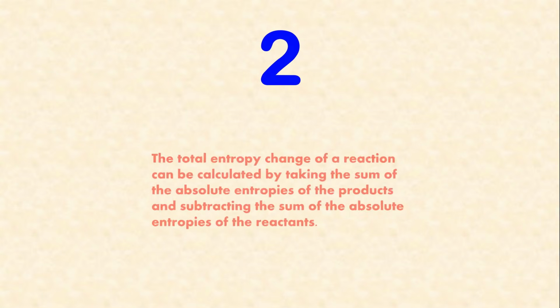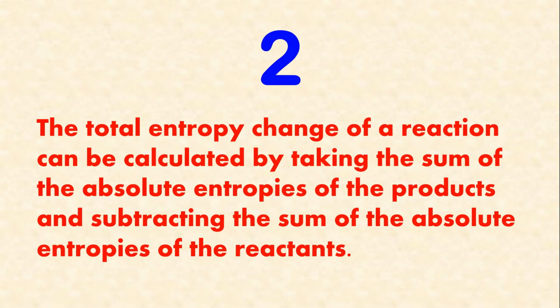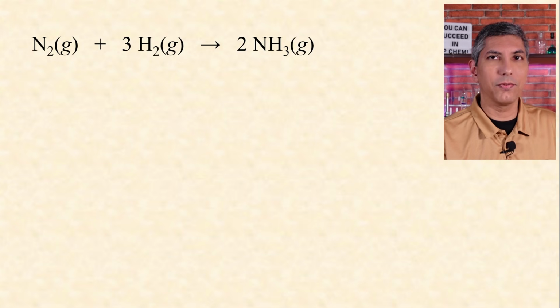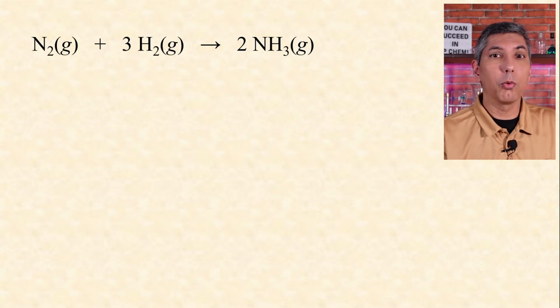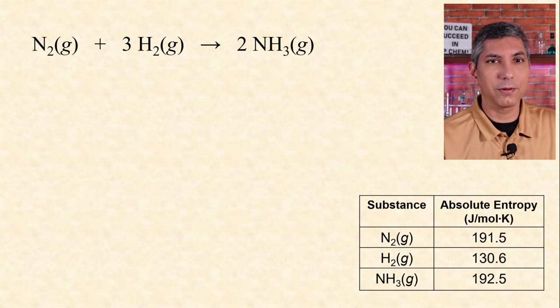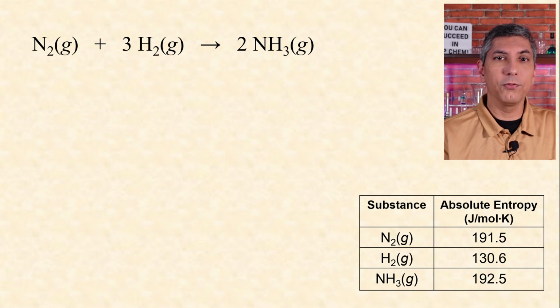Number 2. The total entropy change of a reaction can be calculated by taking the sum of the absolute entropies of the products and subtracting the sum of the absolute entropies of the reactants. Let's say we have this chemical reaction. Generally, your textbook or some other reference source will give you the absolute entropies for the substances, like we see in this chart.